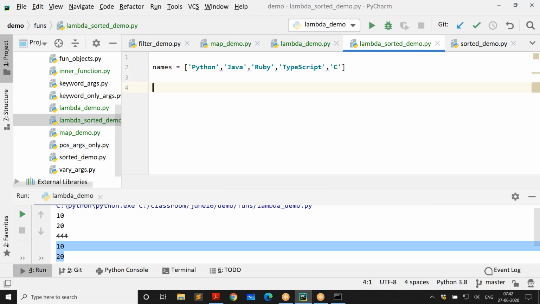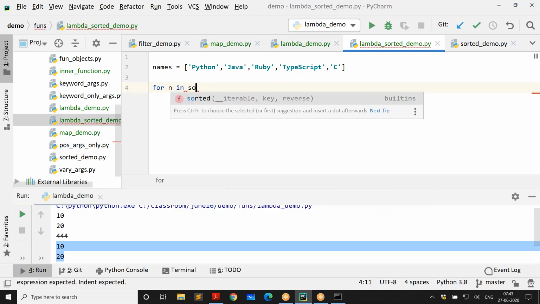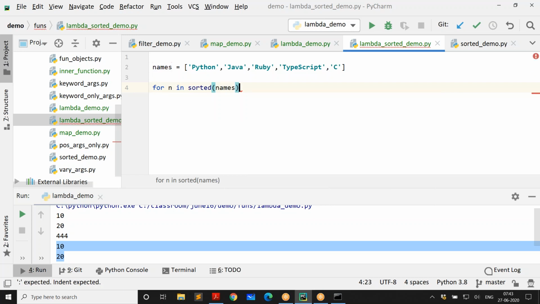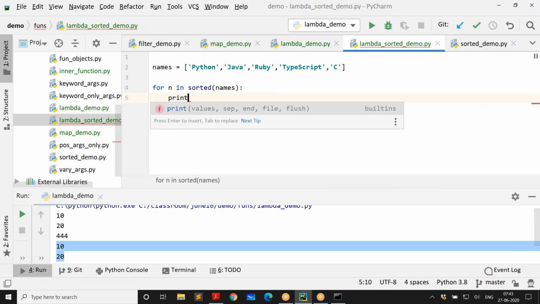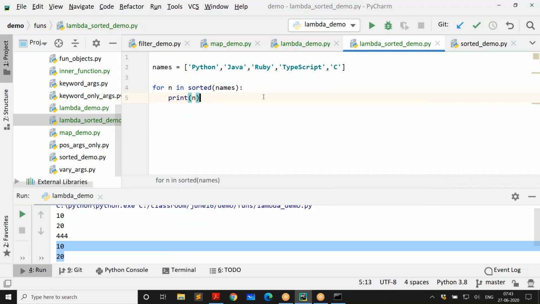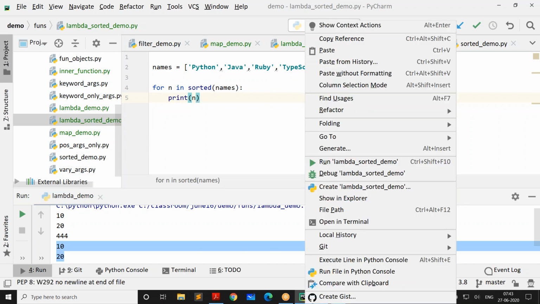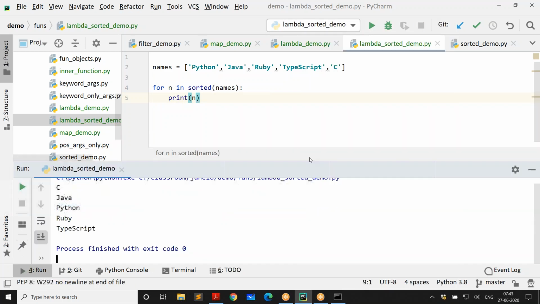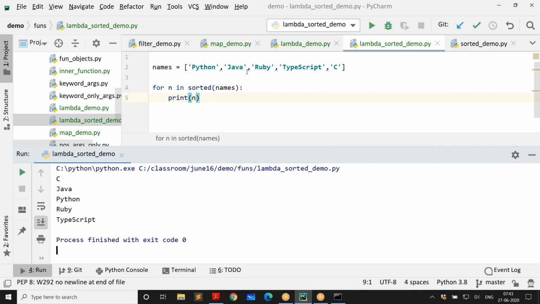And this is about the data. Now what I need to do is I need to sort them using some other order. But normal sorting is like this. So you say for n in sorted of names and print n. It's going to print the names in sorted order. So this is going to be the order, and it's going by the letters.